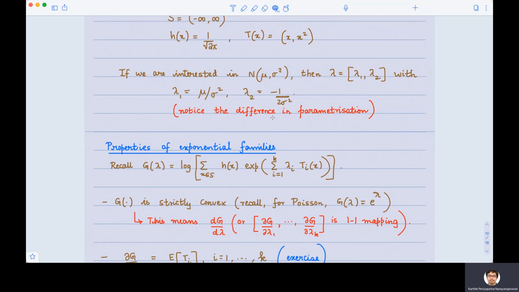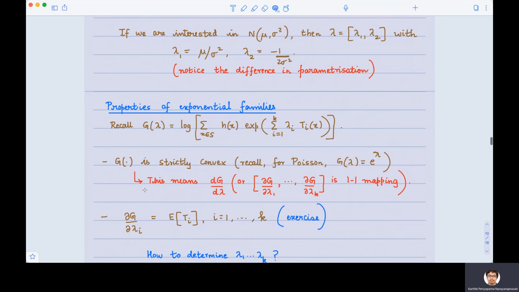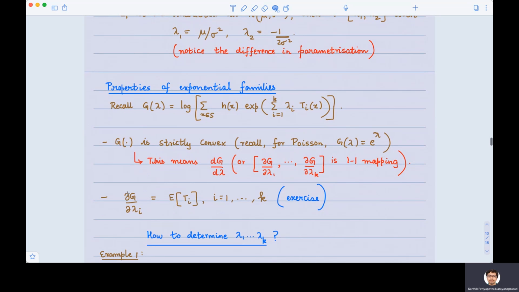Now let's return to studying some properties of exponential families. Recall this normalizing factor G of lambda, which is the log of the partition function. It so happens, one can check this, that G is a strictly convex function. One of the properties of strictly convex functions is that their derivative is a one-to-one mapping. That's a very nice mapping. And it so happens that the derivative with respect to the ith component is actually the expectation of the ith feature, if there are k features.